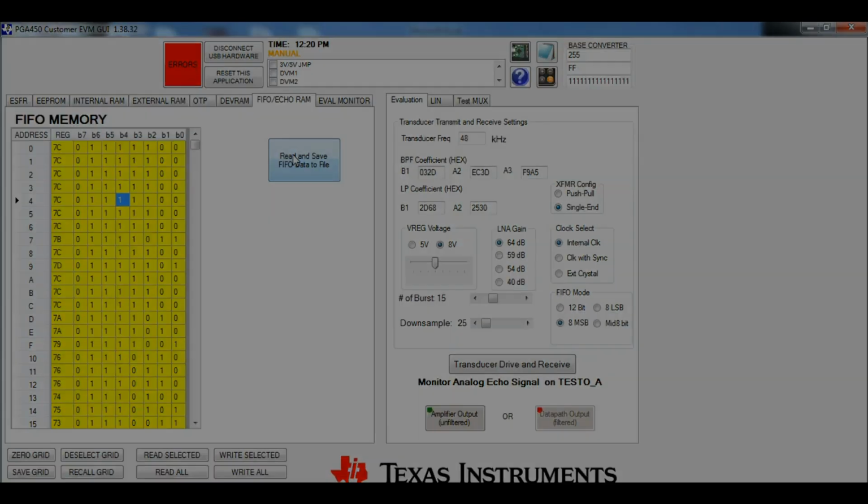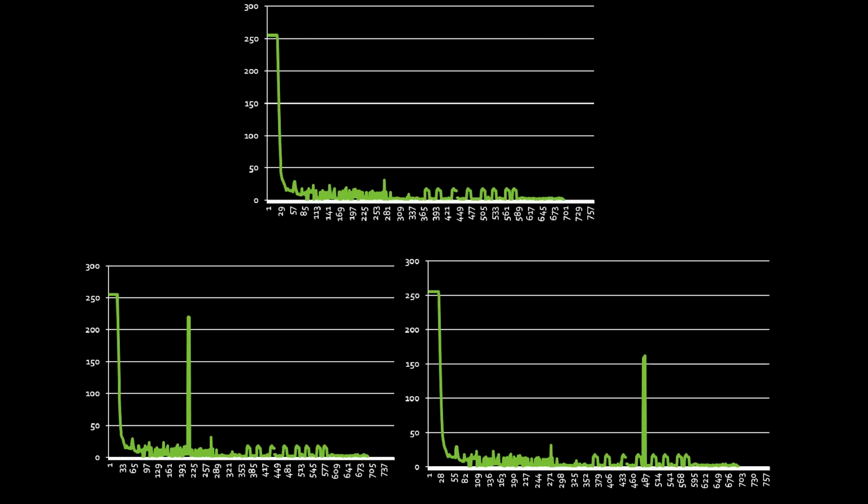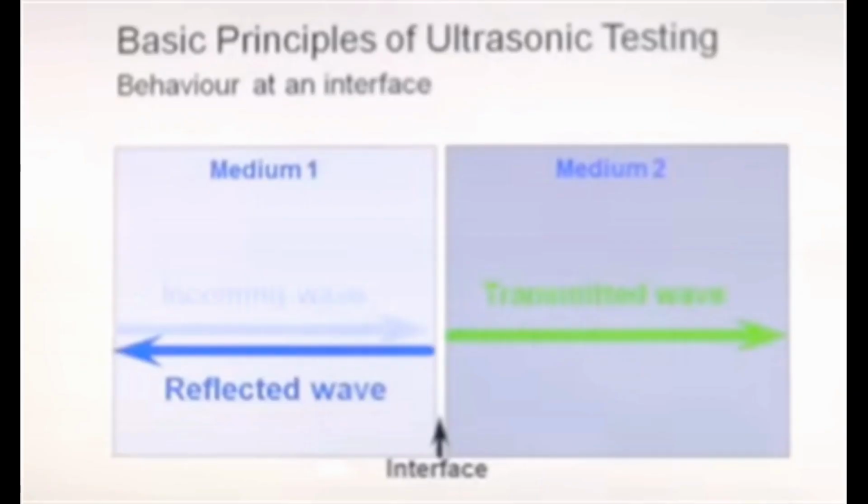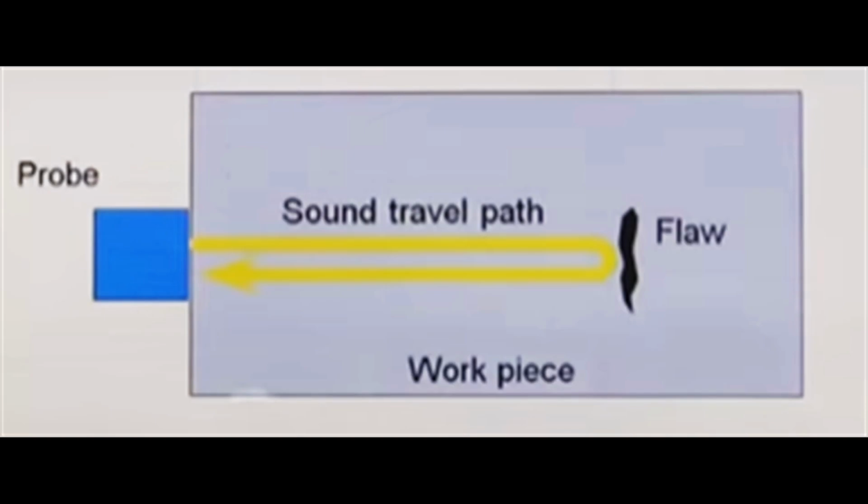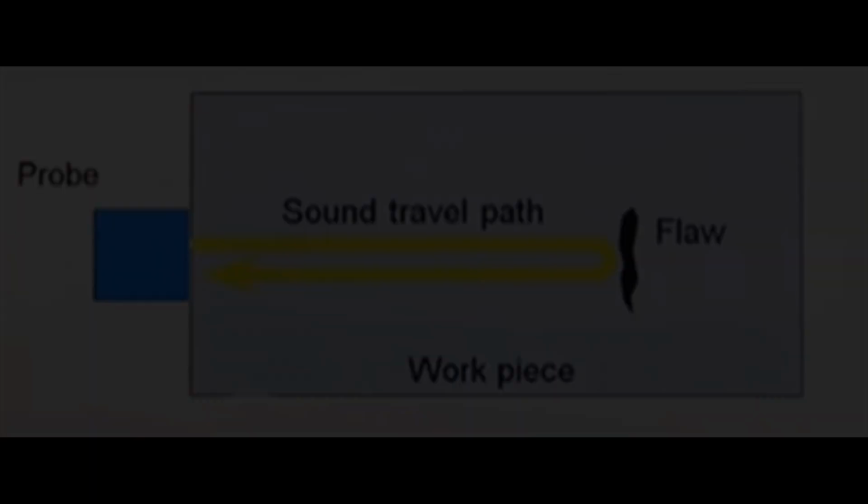Let us once again look at the graphs. If there is a crack, there is a peak. On the x-axis is the distance and on the y-axis is the voltage. The echo signal is converted into an electrical signal. Let us see what actually happens. When the wave travels through a solid, it encounters a medium change, it reflects back, which is given as a peak.